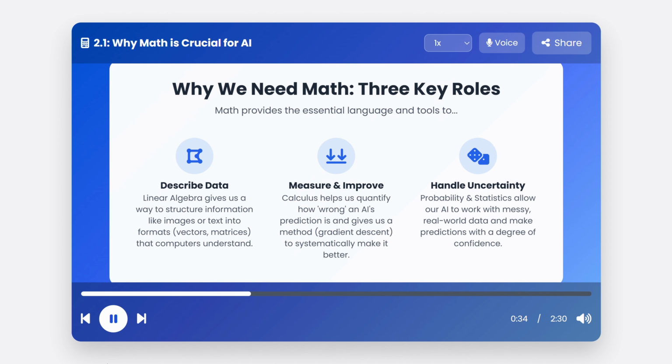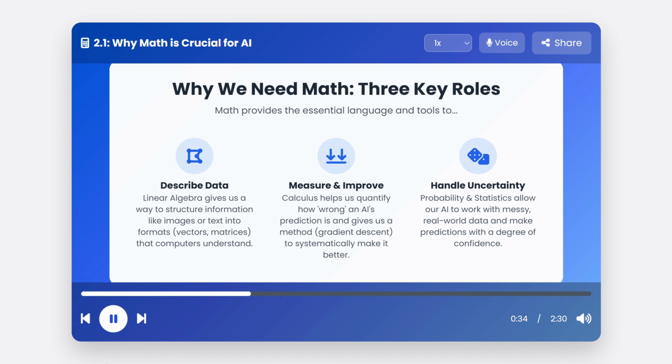So, what does math actually do for AI? It serves three critical functions. First, it allows us to describe and represent the world in a way a computer understands. Using linear algebra, we can turn messy data like an image into an organized grid of numbers. Second, it lets us measure how wrong our AI is and then systematically improve it. This is the job of calculus, which provides the tools for optimization.